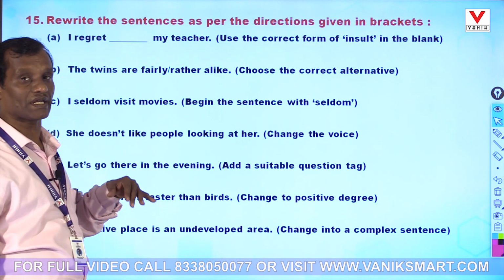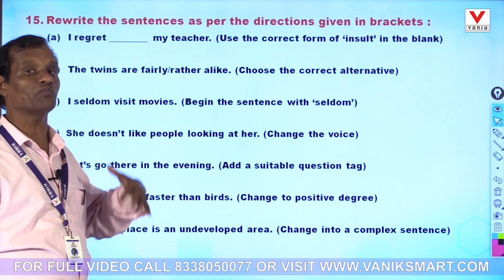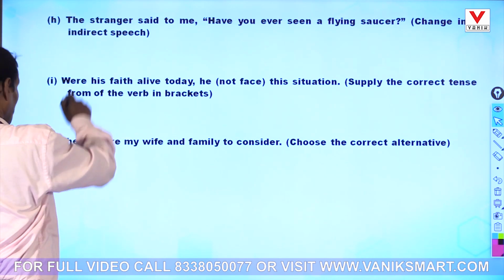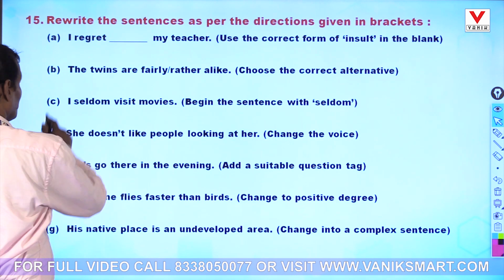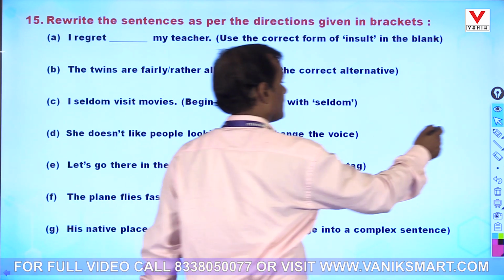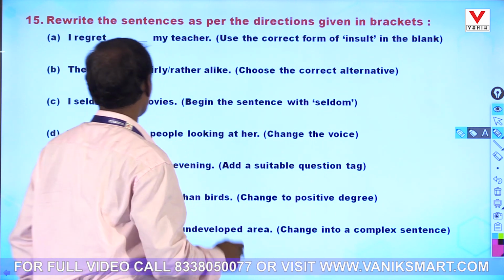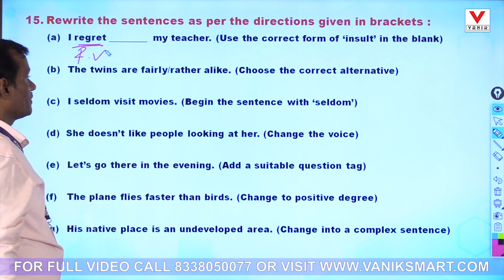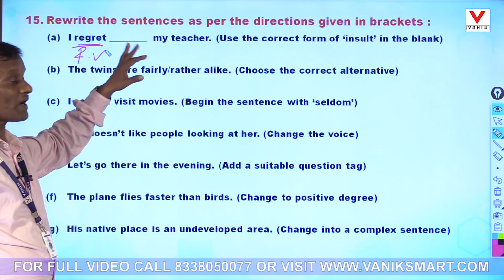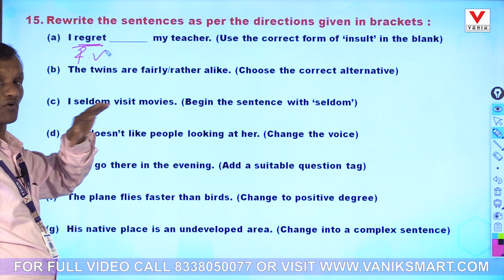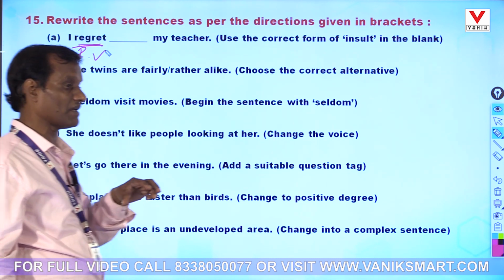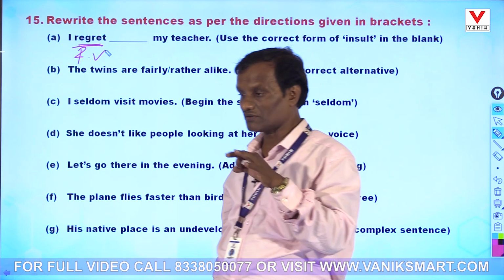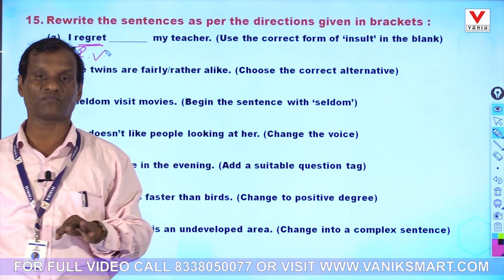So that is the usual case. If you use "to plus verb", because here that is a finite verb. Regret is a finite verb here. Here what we need is a non-finite form. Non-finite forms are of four types: to plus verb, bare infinitive, ing form, and the third form. These are called your non-finite forms.